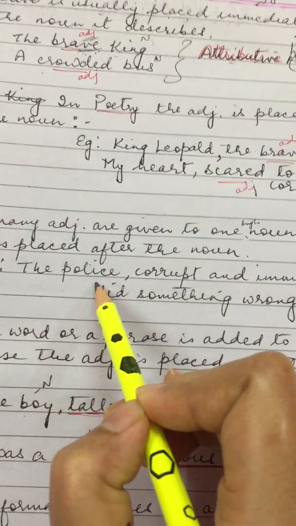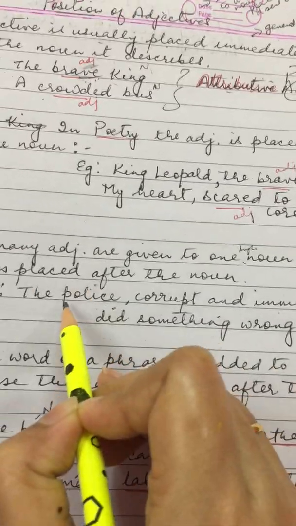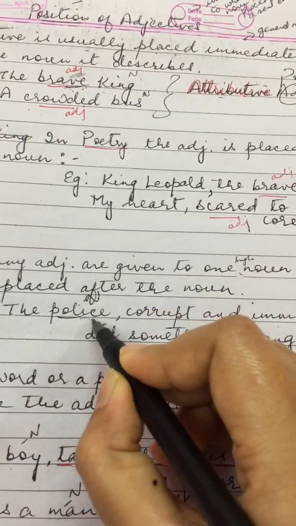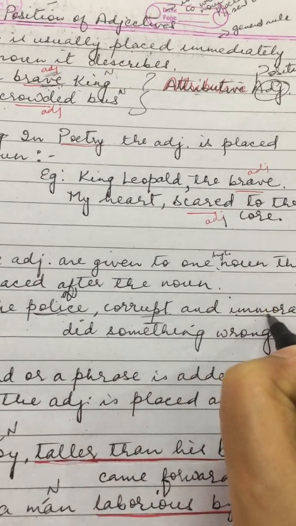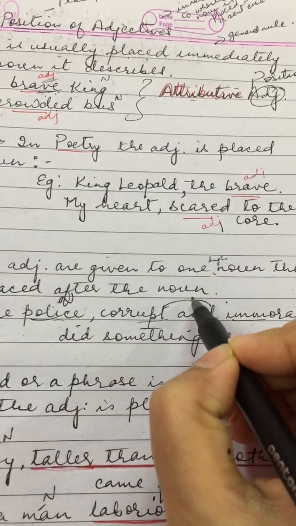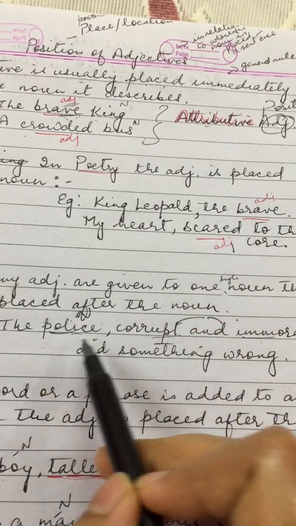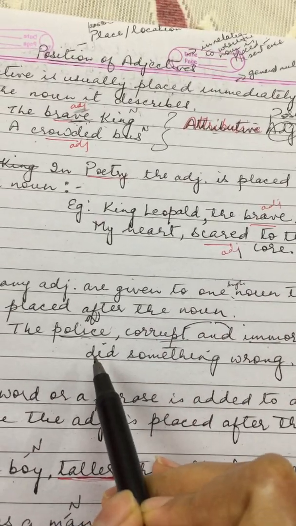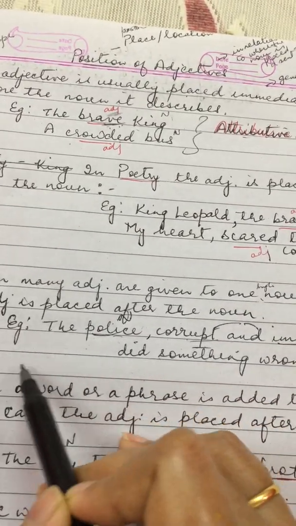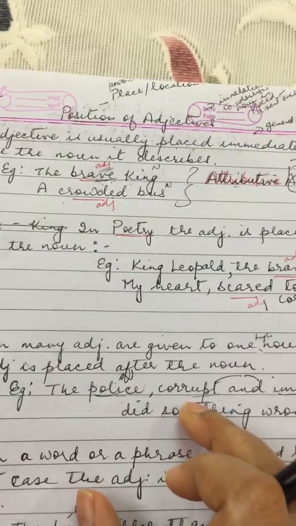Example, the police, corrupt and immoral, did something wrong. The police is a noun and it is described as corrupt and immoral. Two adjectives are given to the police. Okay? And so it is placed after the noun. But we can also say it, the corrupt and immoral police did something wrong. Okay? So this is one way of putting the adjective after the noun.